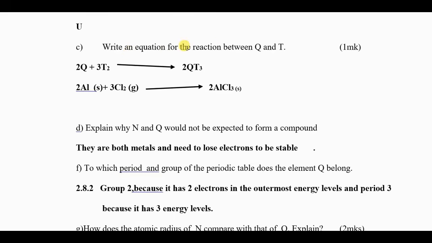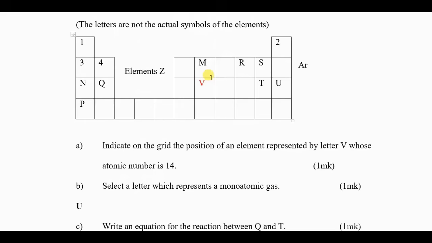Write an equation for the reaction between Q and T. So before you write, go to Q and T. What is element Q? You should know that this is this element, and that is that element. So Q, you count 1, 2, 3, 4, 5, 6, 7, 8, 9, 10, 11, 12. So Q is atomic number 12, right?